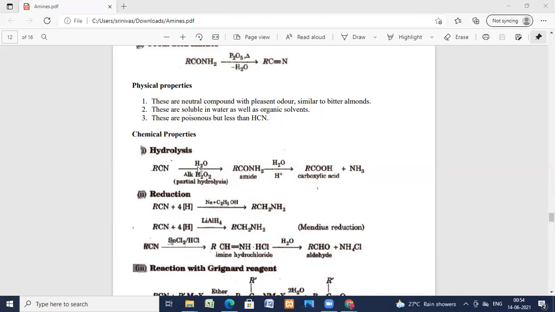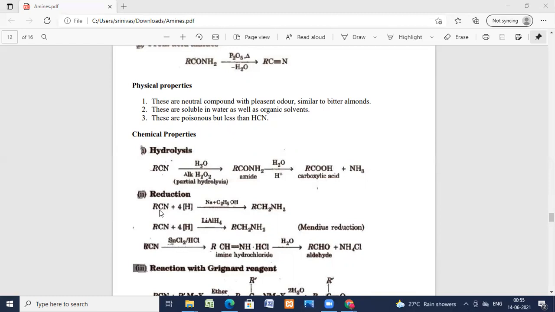Cyanides on hydrolysis, amide is formed, and on further hydrolysis, acids are formed. A very good example: if you want to increase a carbon, we have to react with cyanide, then hydrolyze, and you get the acid. Cyanides always on hydrolysis give amide and acids. Partial hydrolysis gives amide, and complete hydrolysis gives acids.